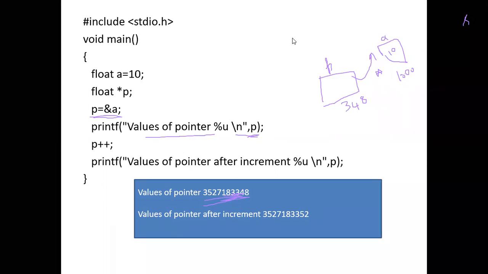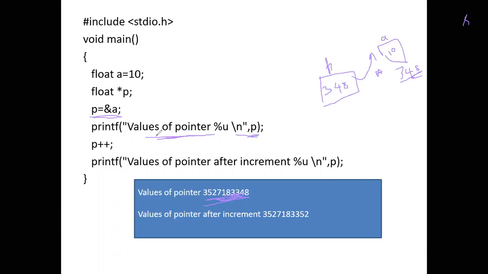The address of a was 352, so the value in p is 348. I'll write just 348. So this was the value that is stored in pointer p, 348.